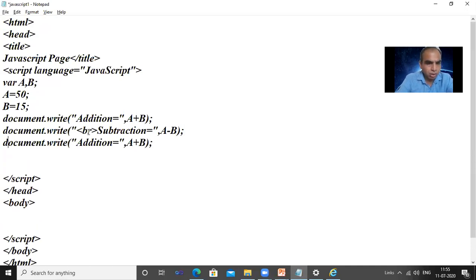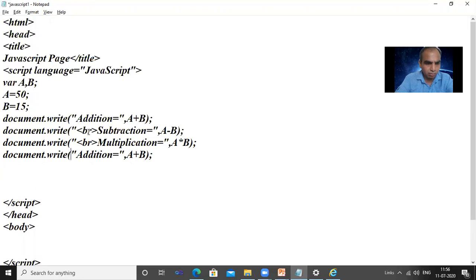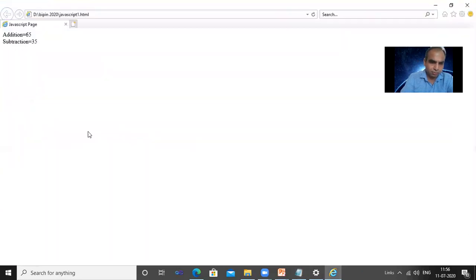Again, after that, multiplication, a into b, then division, okay, a divided by b. File save, refresh, see that output of addition, subtraction, multiplication, division.